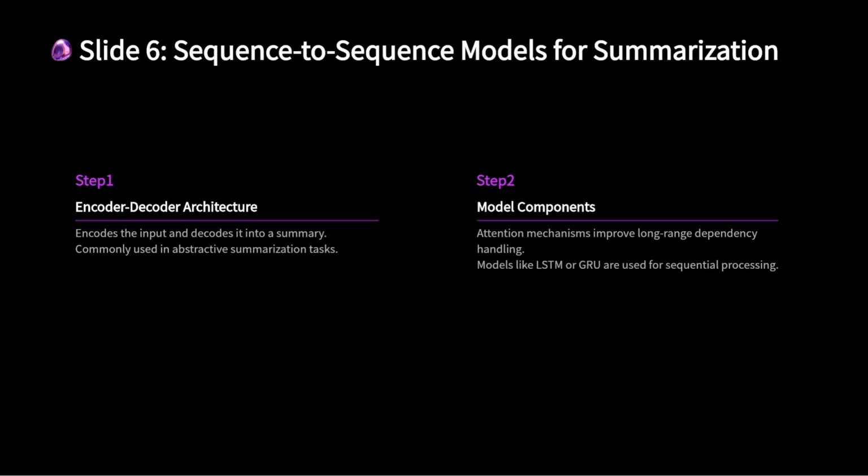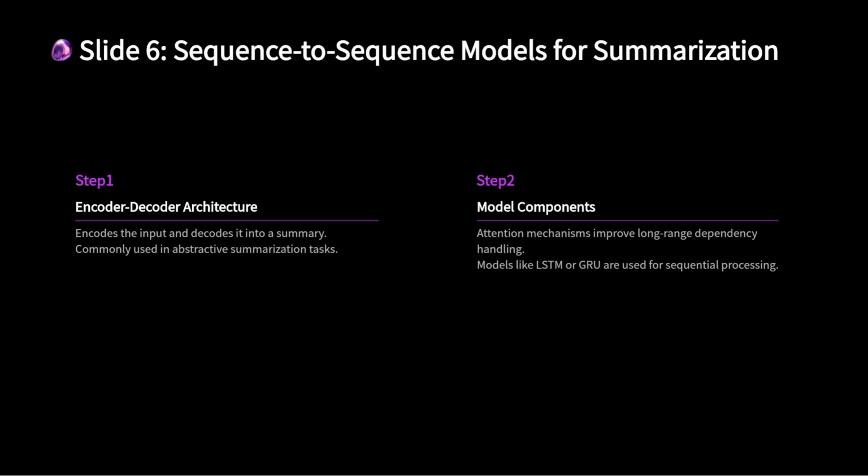The encoder processes the input text and generates a hidden representation. The decoder uses this representation to generate the summary, word by word. In seq2seq models, attention mechanisms are often used to allow the model to focus on different parts of the input text at each step of decoding. This is especially useful for handling long-range dependencies, such as understanding the context of a sentence in relation to others